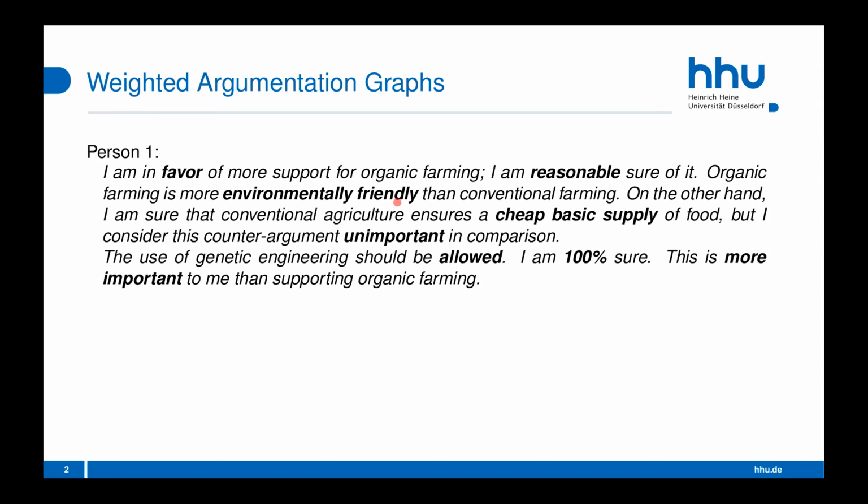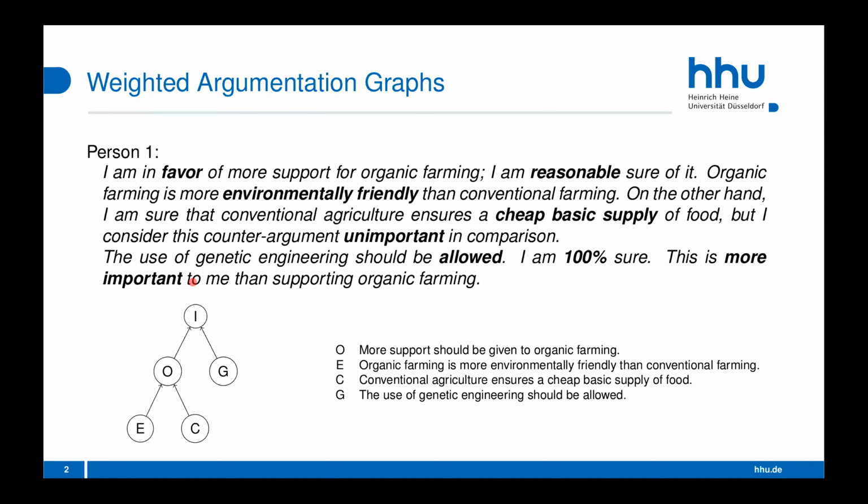And each individual person can indicate that certain arguments are more important than other arguments. So for example, the environmental friendliness argument is considered more important than the cheap basic supply argument here. And last but not least, the person also can say that certain positions are more important than other positions. Now, in order to do a comparison with a different person, we have to capture all this information in a mathematical model. And of course, we use argumentation graphs for that.